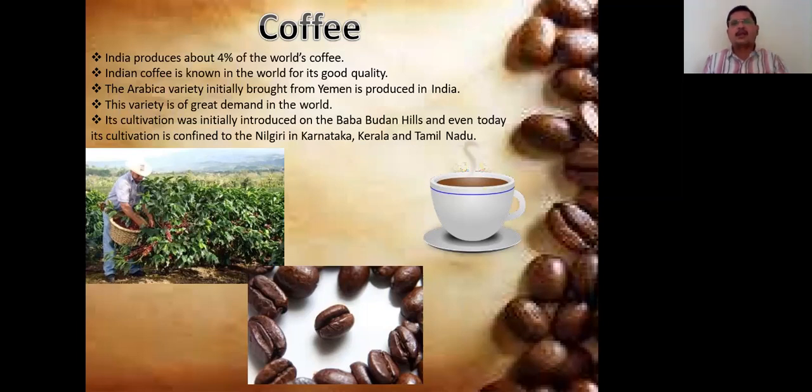Its cultivation was initially introduced on the Baba Budan hills, and even today its cultivation is confined to Nilgiri in Karnataka, Kerala and Tamil Nadu. You see in the slide the shape of the coffee seeds and the picture of the plantations.